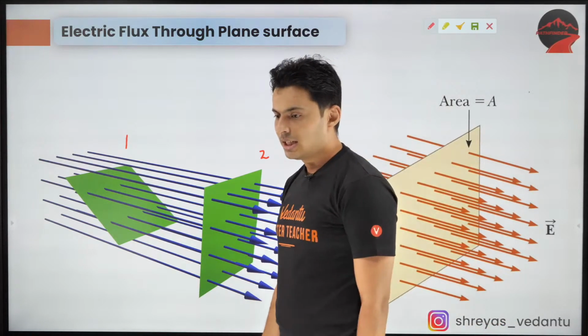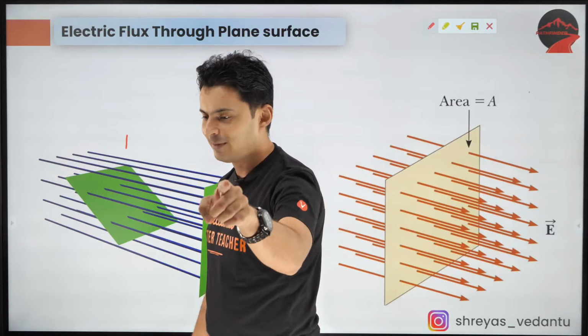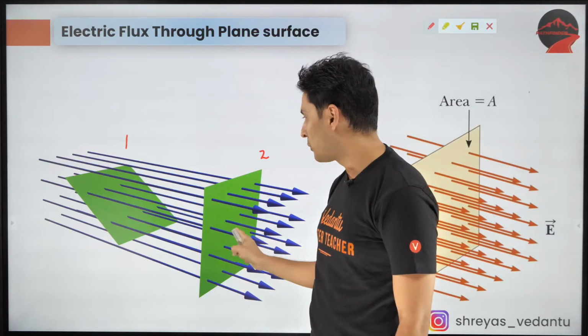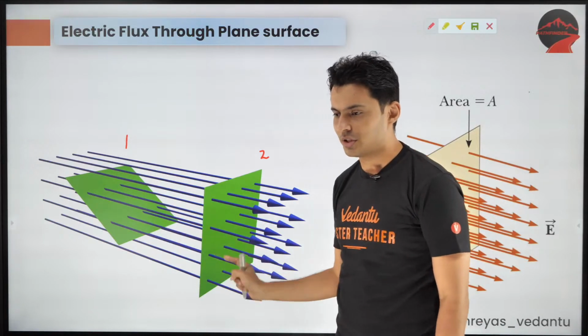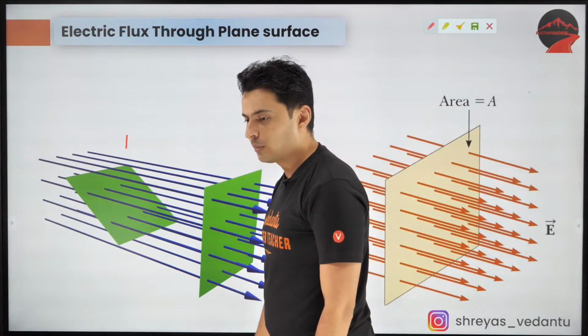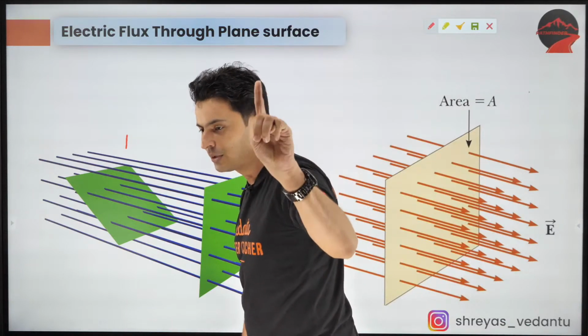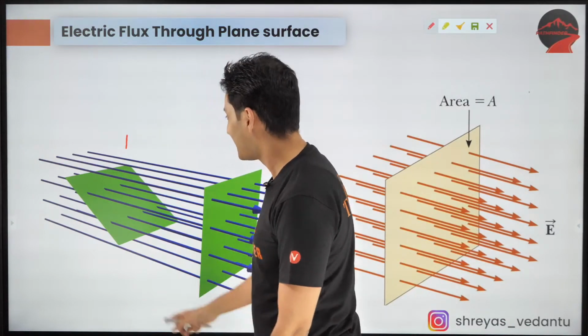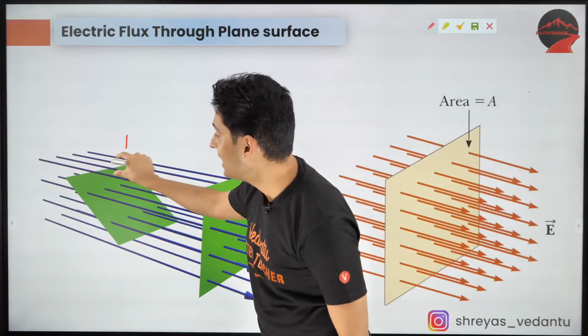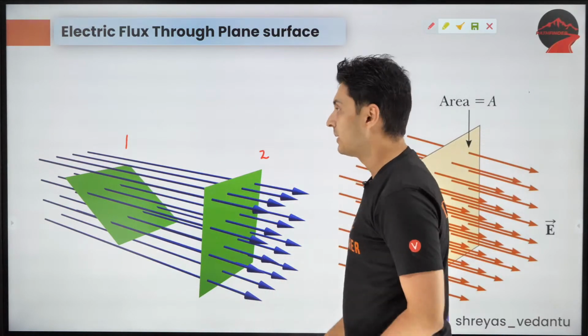We are going to define area as a vector quantity in a bit. Which one has more flux, guys? Very good. It's the second surface. You can see some of the field lines are being missed out over here.